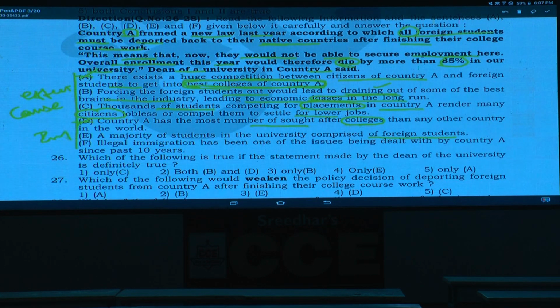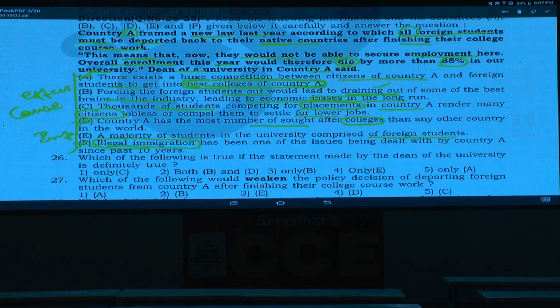And what is E? E is an inference. Then illegal immigration, is he talking anything regarding this immigration? No, F is ruled out. Clear now? Hence out of this A, B, C, D and F, we could categorize this. B is an effect, C is a cause or the reason, and finally E is an inference.